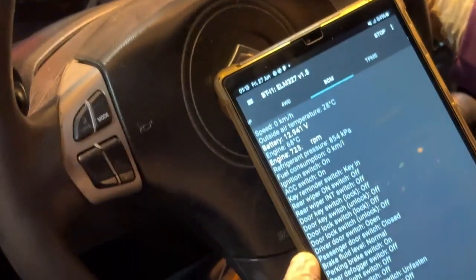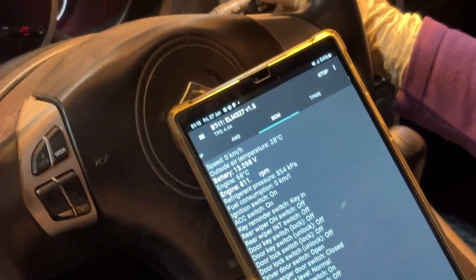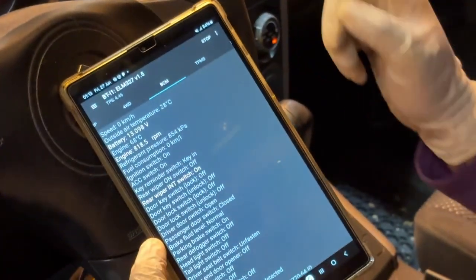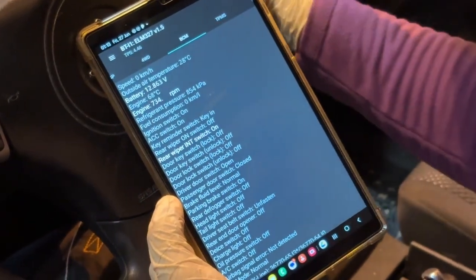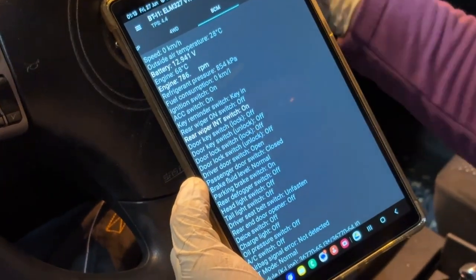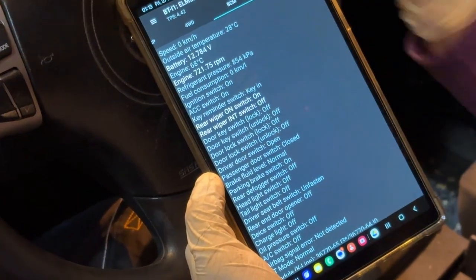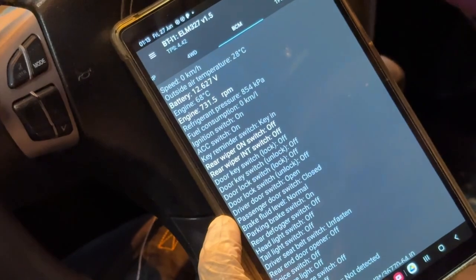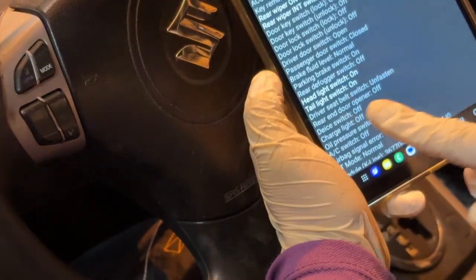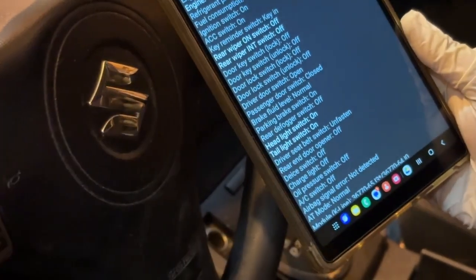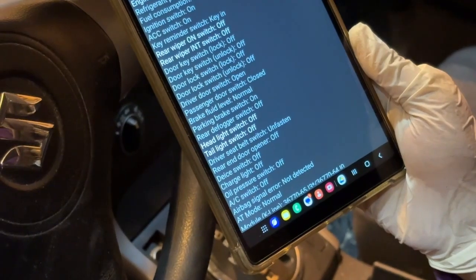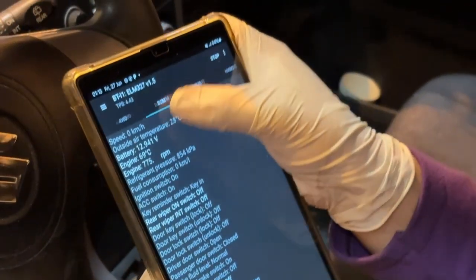For example, I turn on rear wiper. It's okay. Rear wiper means switch on. Switch on. Tail light. Headlight switch on. It's okay.